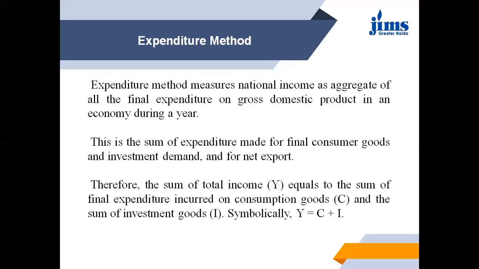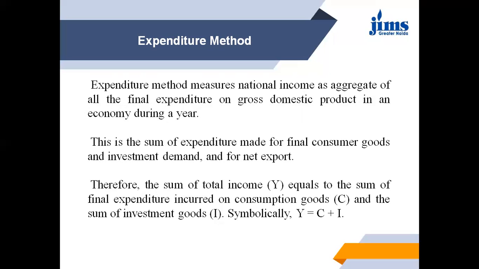Then the next method is the expenditure method. The expenditure method measures the final expenditure on gross domestic product at market price during an accounting year. It is also called the income disposable method, or the consumption investment method. This method calculates the final expenditure on GDP.